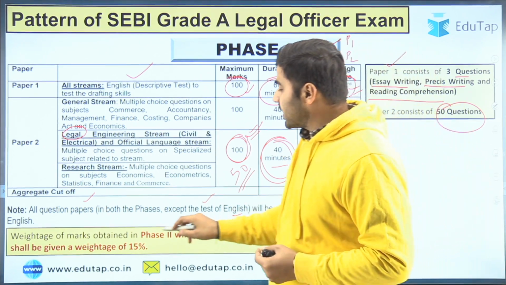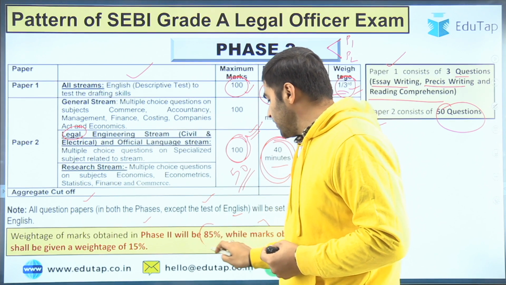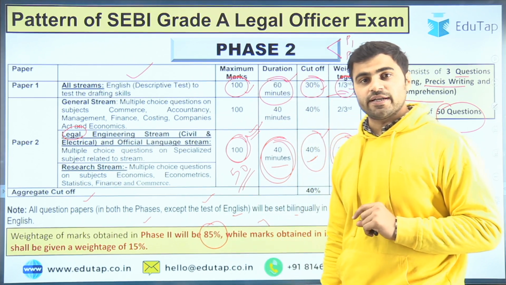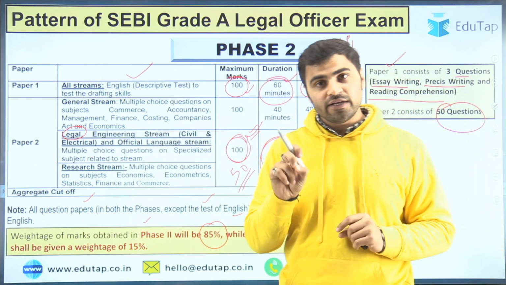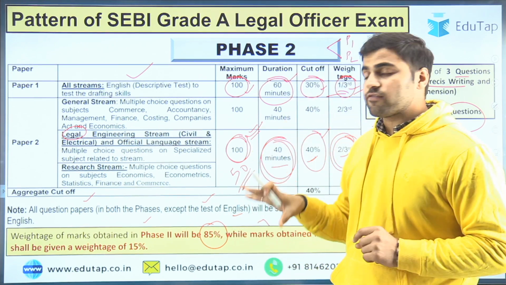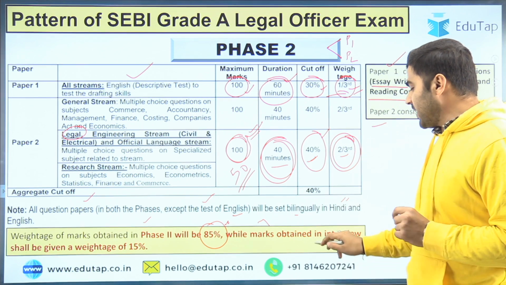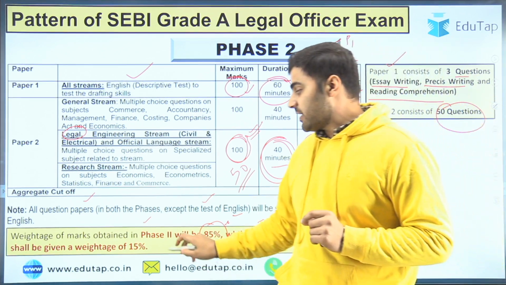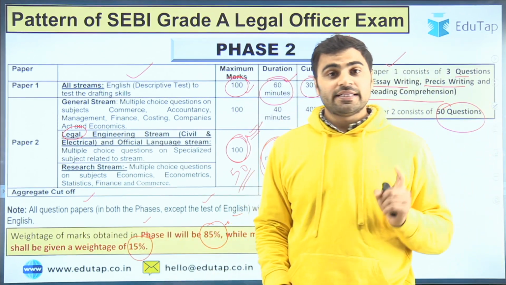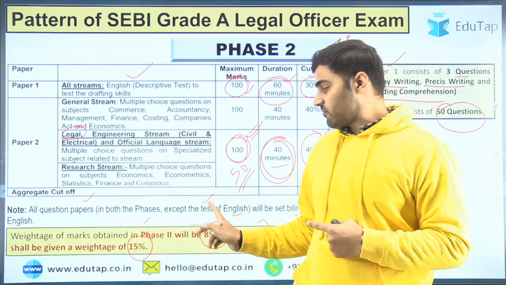Then the weightage of marks obtained in phase 2 will be 85%. This is quite important information: the marks obtained in phase 2 will have a weightage of 85%, and marks obtained in the interview shall be given a weightage of 15%. That makes phase 2 important, right?